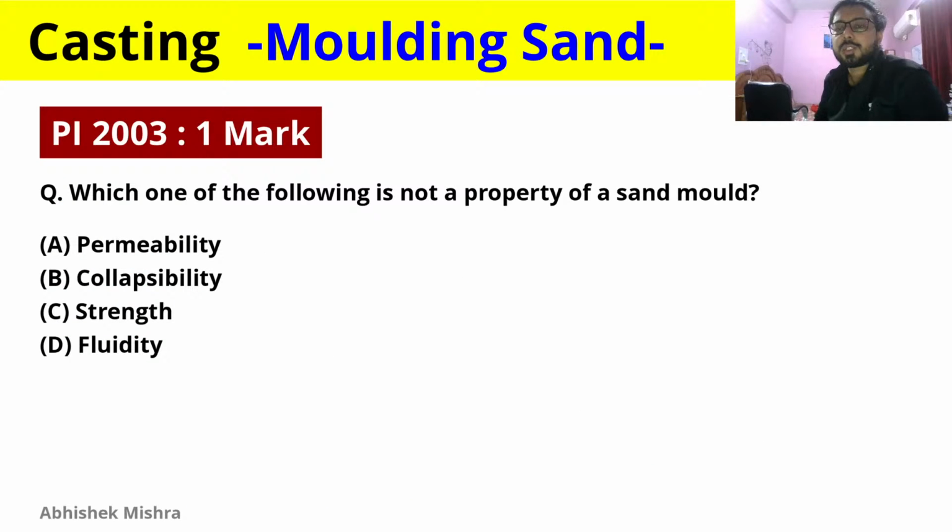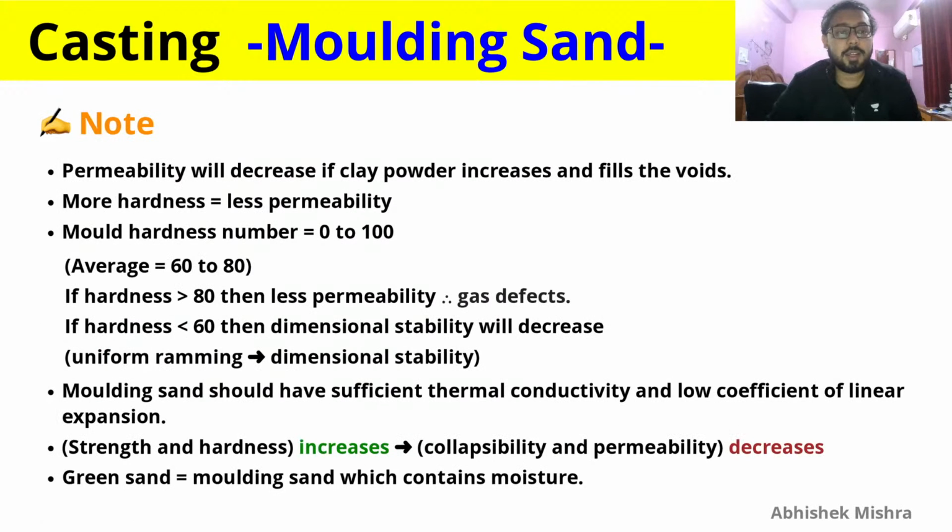Which one of the following is not a property of sand mold? I have discussed it. Here is a question. It will be fluidity, because that is the property of the molten metal, the liquid metal. And here are some of the notes that we have to go through. This involves molding sand, and a lot of good information is here to be taken into account. So let's go through them one by one.